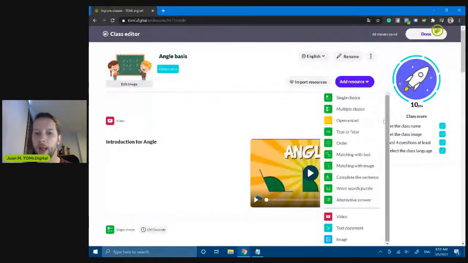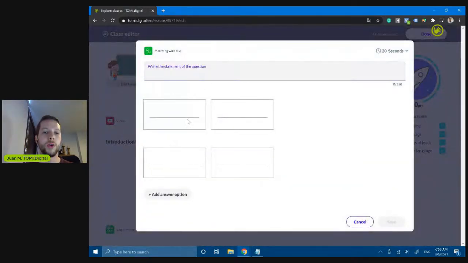So let's move forward and let's go to matching with text. What is matching with text? What you need to do is write a text in both columns of the activity, and again, TOMi is going to scramble it, and students will need to match. For example, let's write here, match the degrees with the name of the angle.